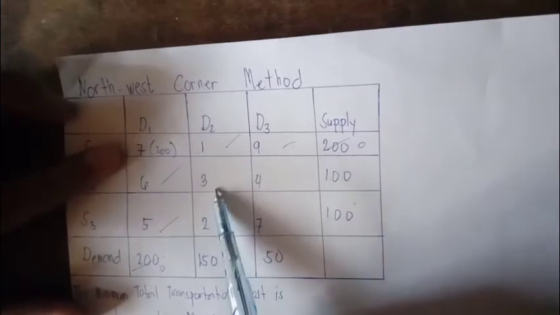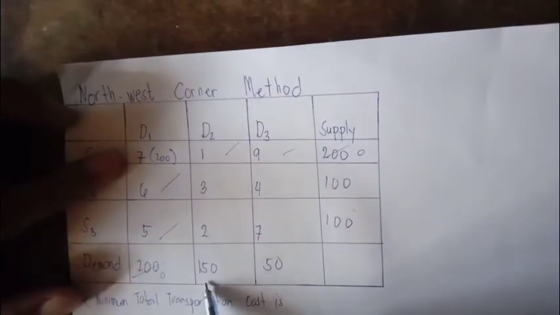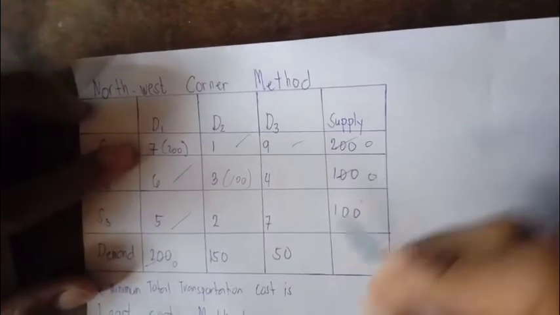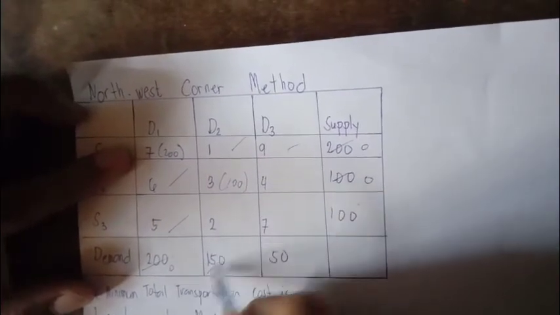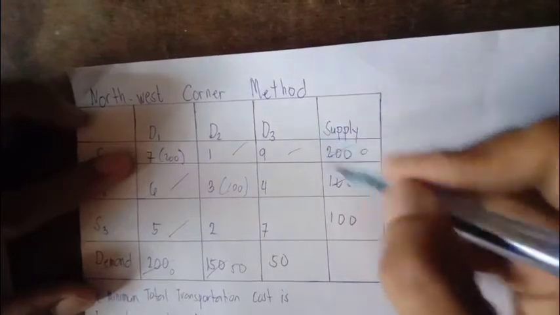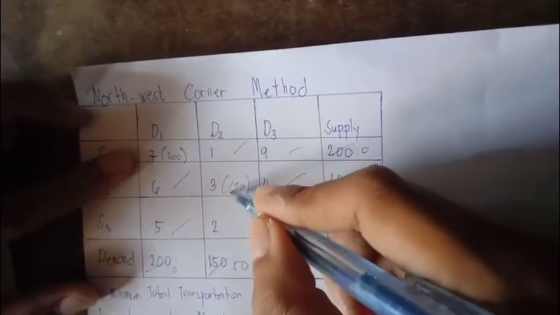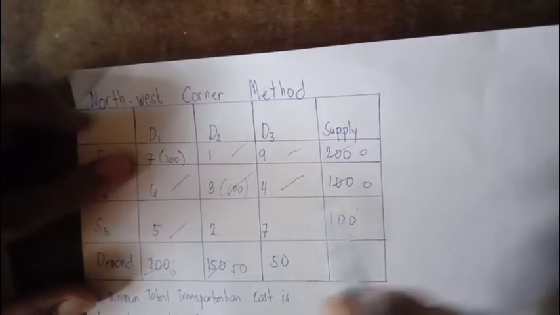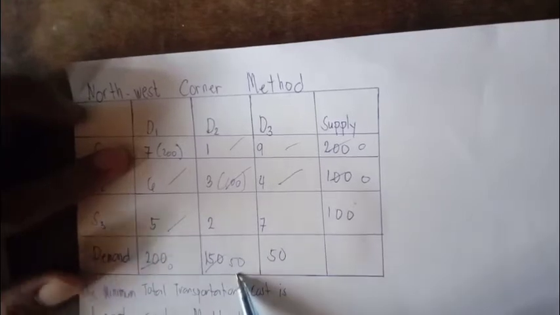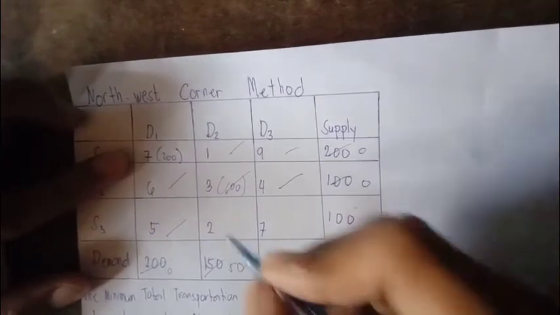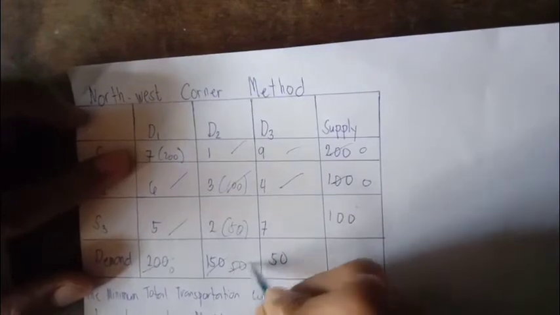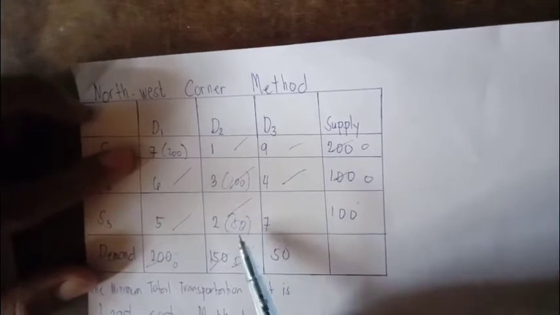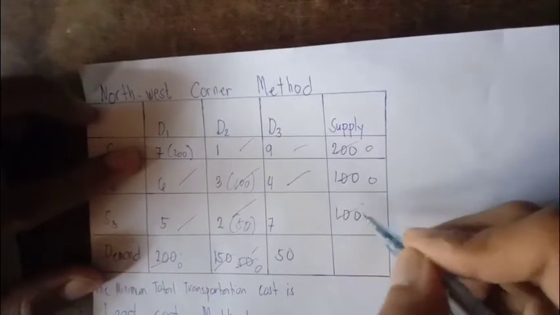So let's go down here to 3. We have in the demand 150 and in the supply 100. So let us put 100. So this would be 0, and 150 minus 100 is 50. As we could see, the 0 here, so let us eliminate this one. And so now we have to go down to the 2. On this demand there is 50 and in the supply there is 100. So 50, so this would be 0, so cancel this one, and 100 minus 50 is 50.